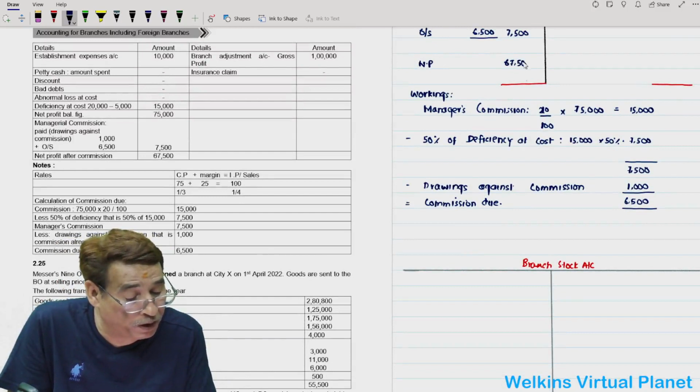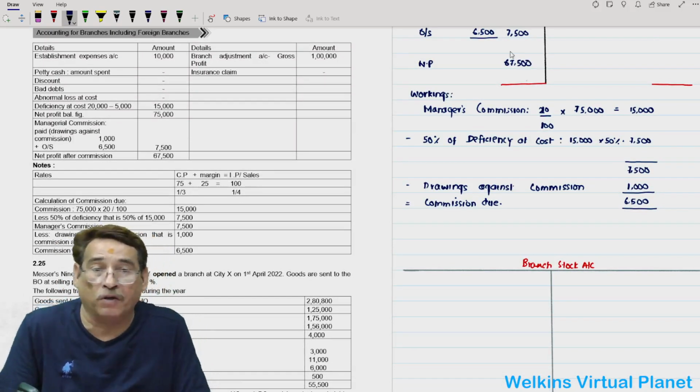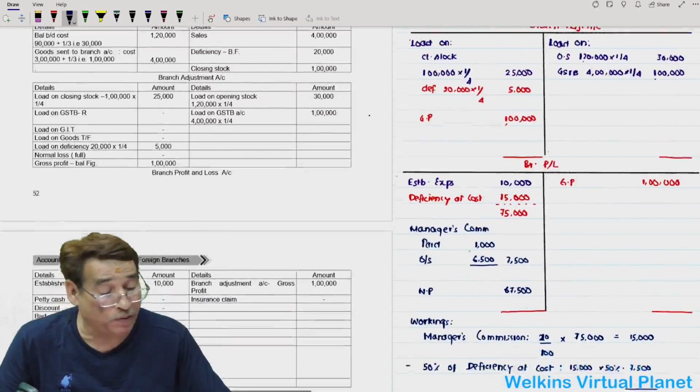So your net profit will be 67,500. This is how you will solve this particular question. It's an interesting one, no doubt about that. Correct?